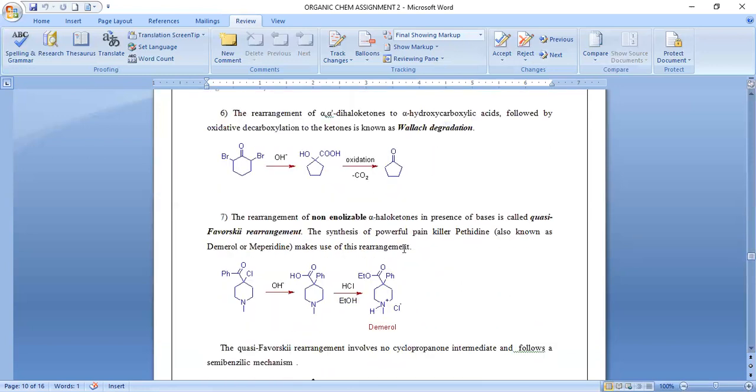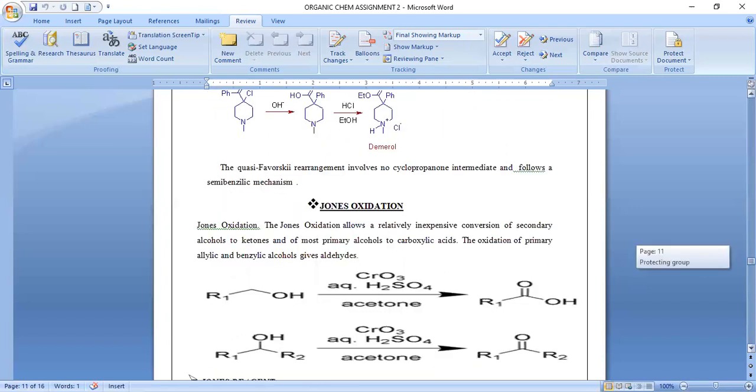The rearrangement of the alpha, alpha'-dihaloketones to alpha,beta-unsaturated carboxylic acid, followed by the oxidative decarboxylation of the ketone, is known as Wallach degradation. The rearrangement of non-enolizable alpha haloketones in the presence of bases is also used, and we synthesized a powerful painkiller by this rearrangement. So these are the applications of this reaction.